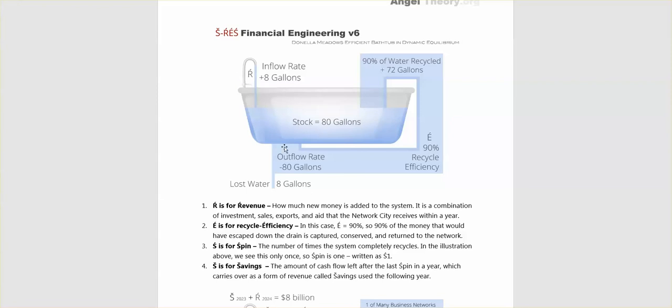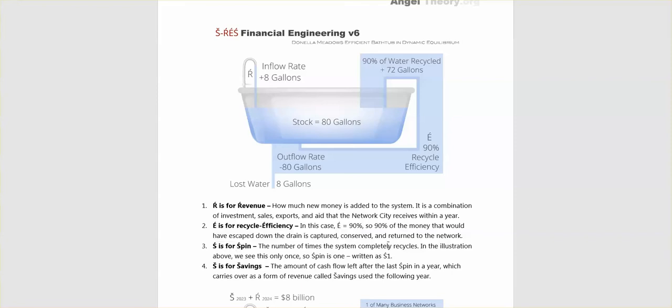And we see that here. The outflow is not in proportion to the inflow. The outflow is actually 10 times the size of what it should be. Right, S is for spin, the number of times the system completely recycles. In the illustration above, we see this only once. So spin is 1, written as S1.